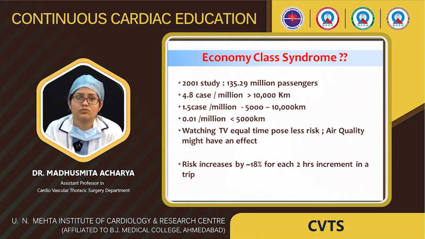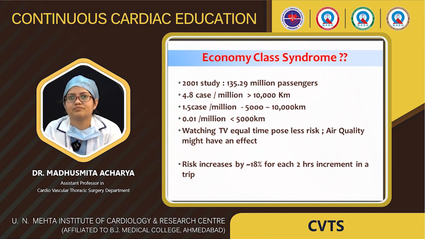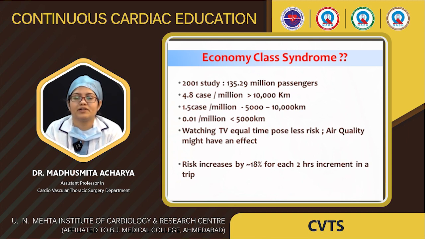This is otherwise known as economy class syndrome. So what is economy class syndrome? If a passenger travels more than 10,000 kilometers, there is a risk of 4.8 cases per million of getting pulmonary thromboembolism or DVT. The risk increases by 18% with each 2-hour increment in the trip.